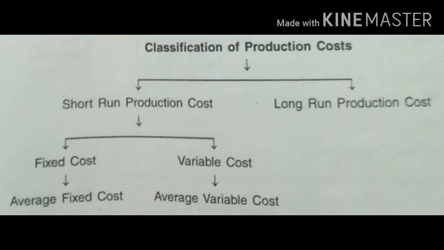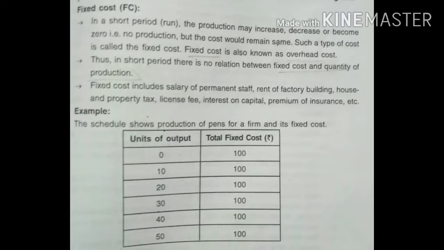Let us continue with this chapter. Classification of production cost is divided into two: short-run production cost and long-run production cost. Under short-run production cost, it is divided into two: fixed cost and variable cost. And we have average fixed cost as well as average variable cost. Let us learn about fixed cost.